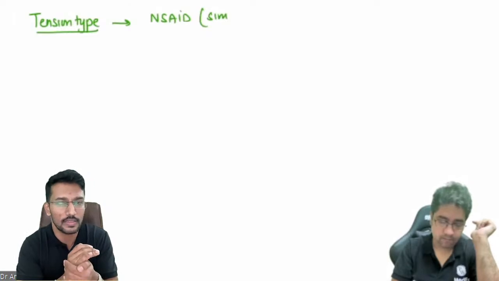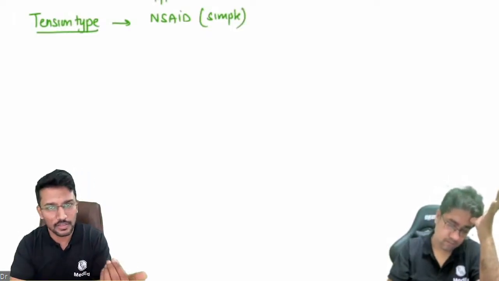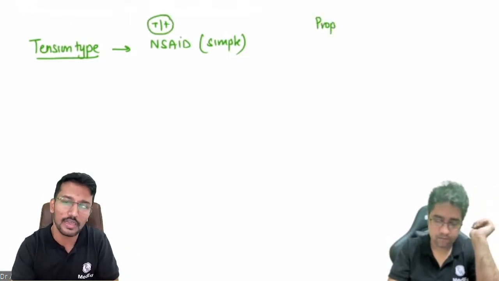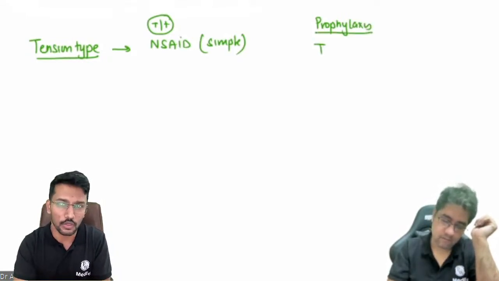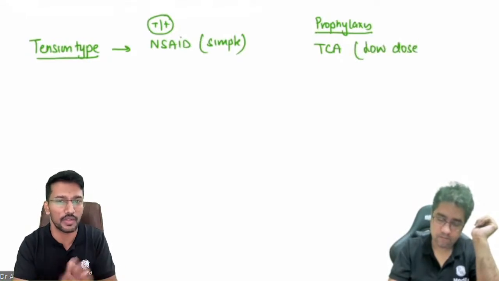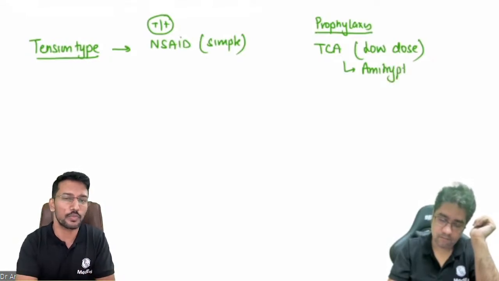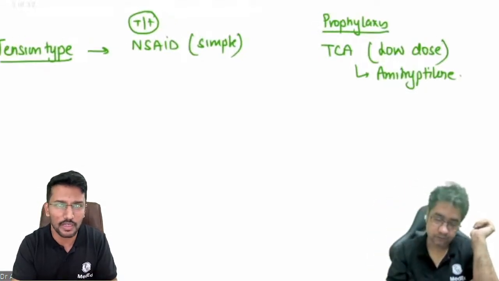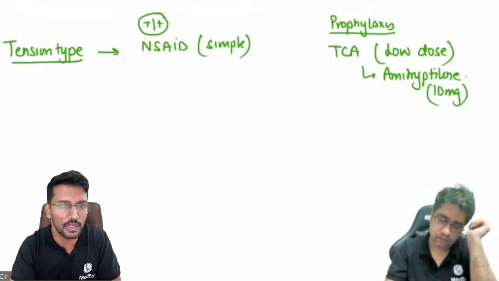And for prophylaxis, what is the drug of choice? A repeatedly asked question. Ankit sir has already discussed the drug and told the commonly available brand name. We use tricyclic antidepressants in low doses, lower than the antidepressant doses, and the most commonly used drug is amitriptyline. The usual amitriptyline dose that we prescribe for the prophylaxis of tension type of headache is around 10 milligrams per day. For your antidepressant, you start upwards of 25 milligrams per day. Here it is usually 10 milligrams per day.